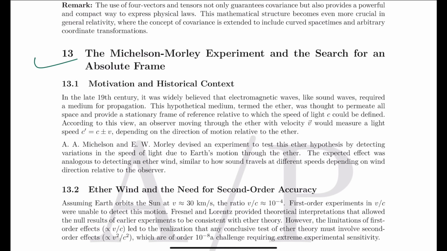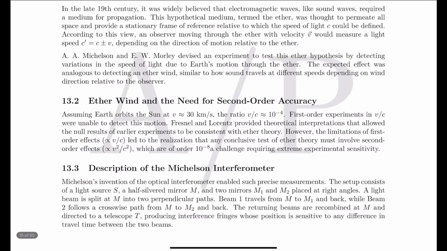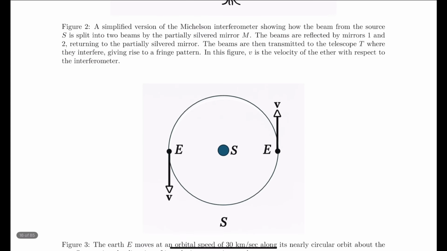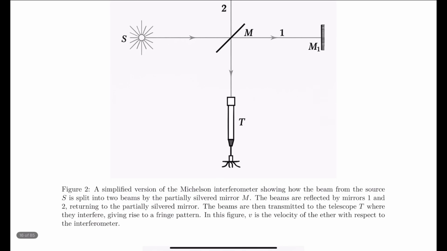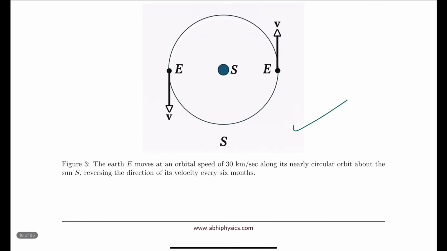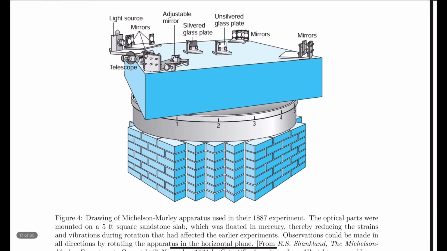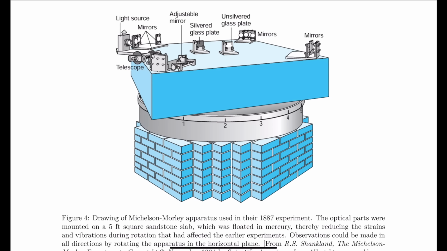For example, this Michelson Morley experiment and the search for an absolute frame is from Introduction to Special Relativity by Robert Resnick. That is an excellent book. You need not buy the real book, you need not search for the PDF, you just have each and everything here. And we have used all the important figures in high definition, so you reach the core of the concept. You understand what is the reality.